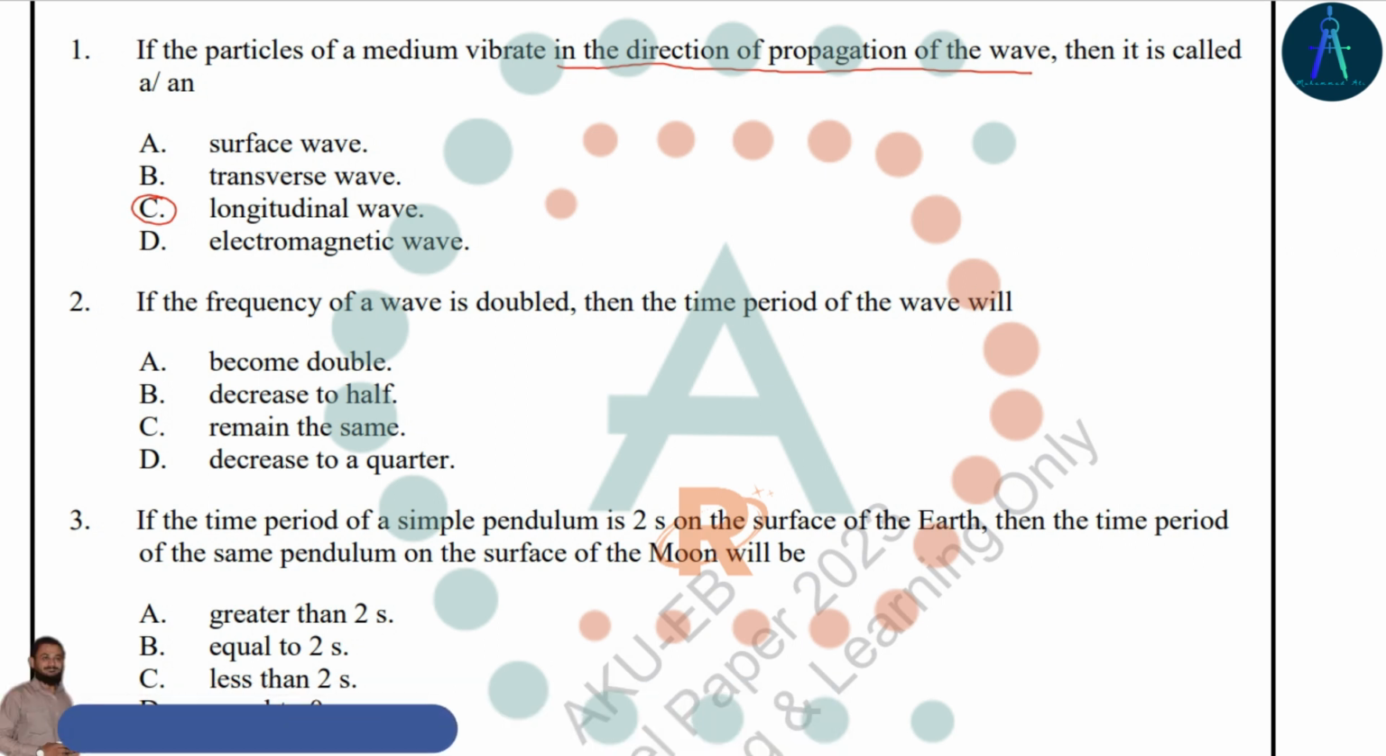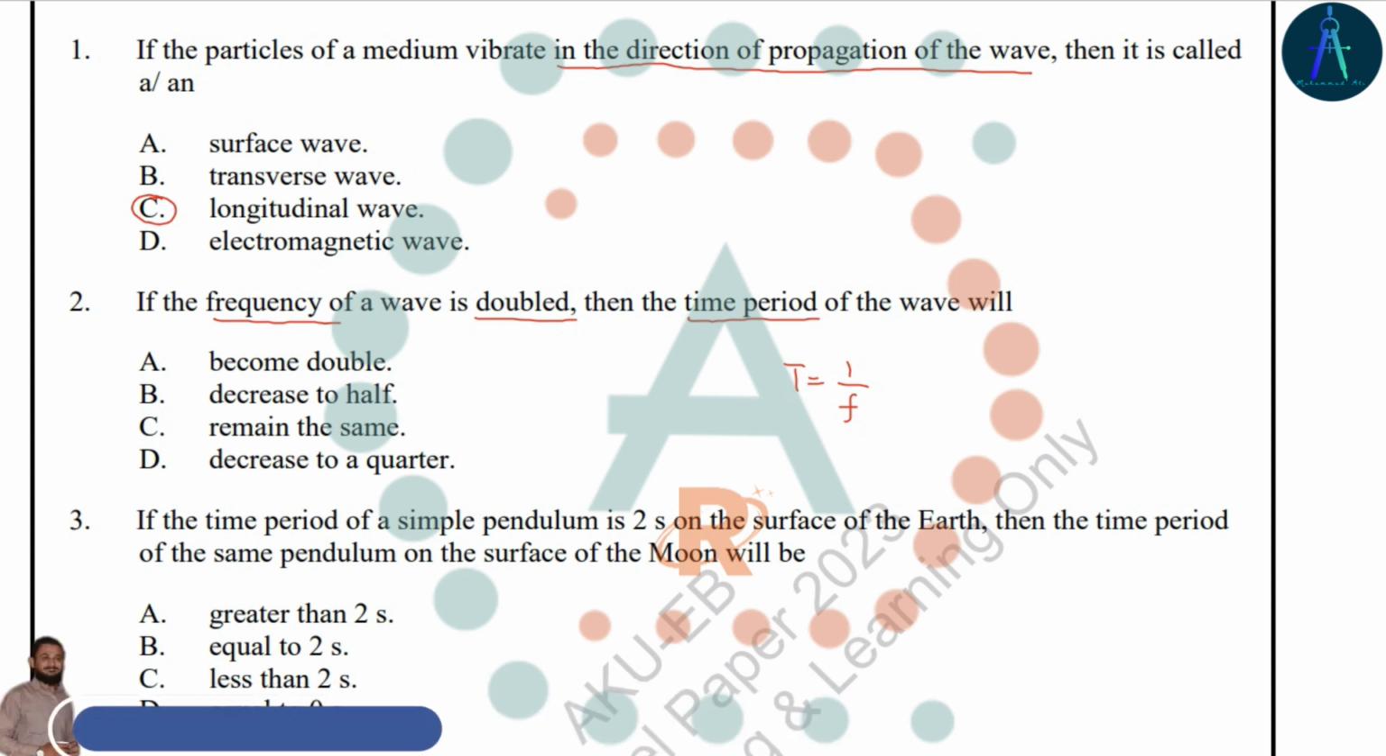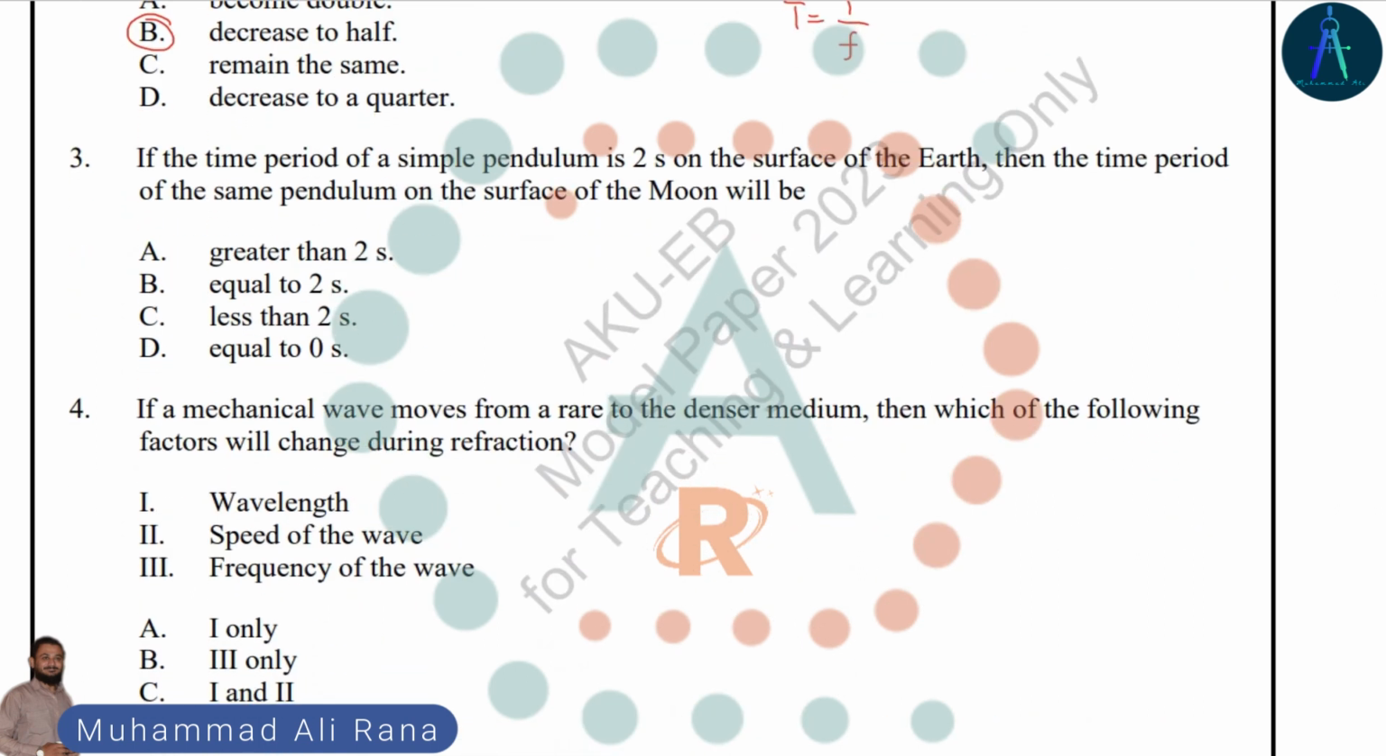If the frequency of the wave is doubled, then what will be its effect on the time period? Time period is equal to 1 over f. So doubling the frequency would halve the time period. So option B will be the right answer.